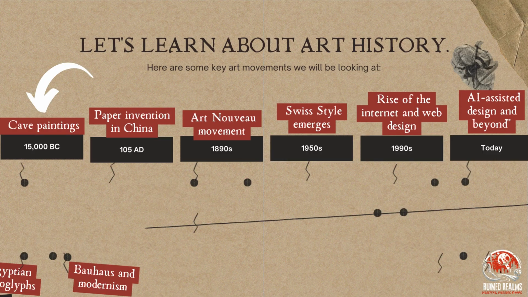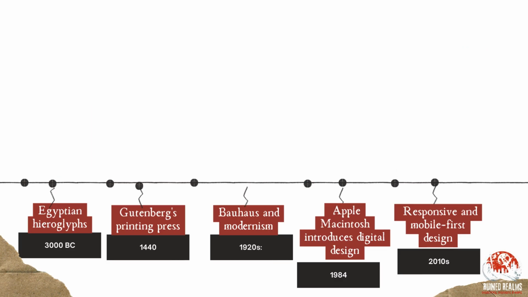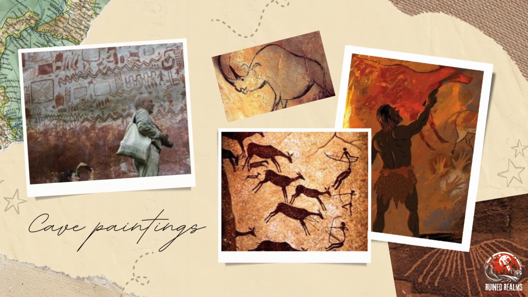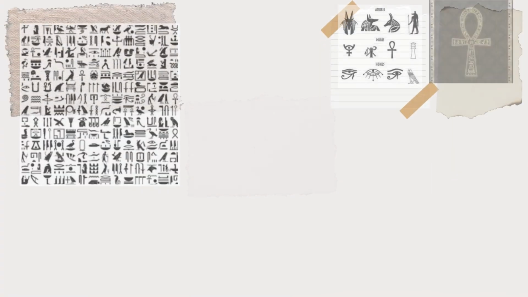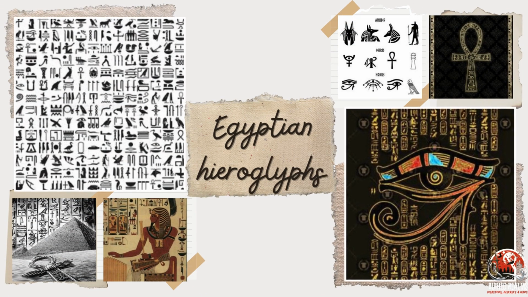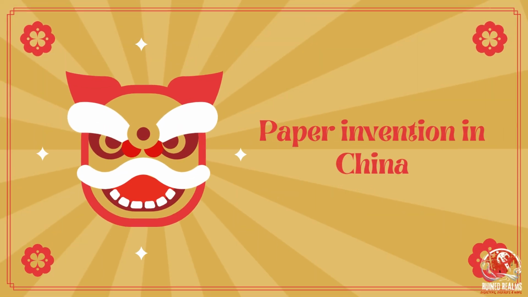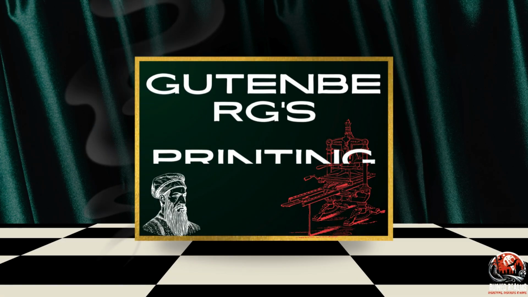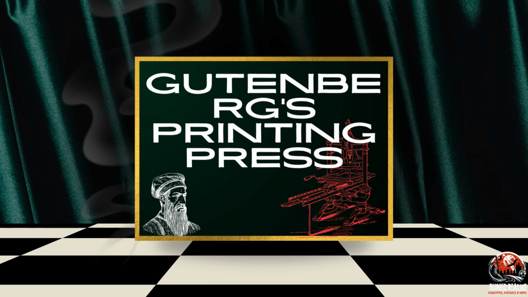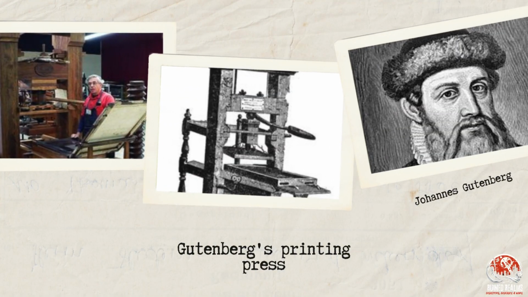The oldest known cave painting was found in Indonesia and dates back more than 3,000 years. What do you think of the writings of the Egyptian civilization, which is considered one of the oldest civilizations in the world? I certainly couldn't miss one of China's greatest inventions in the world, which is writing paper. And Gutenberg's printing press, which is also one of the greatest inventions in the world.